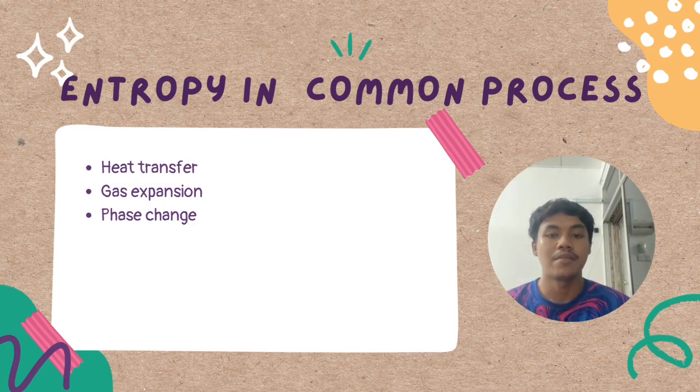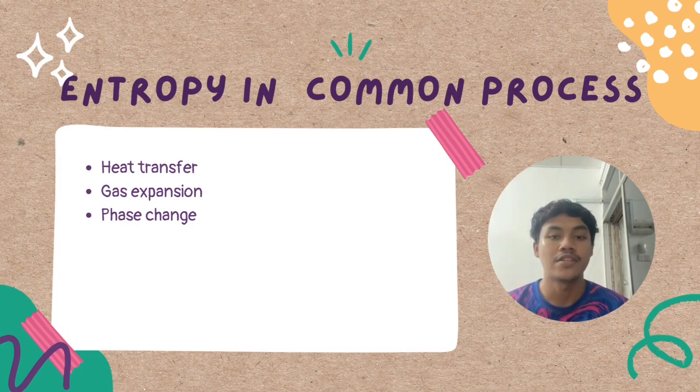Number 2, gas expansion. Gas expansion happens when a gas increases in volume. When a gas expands, the gas molecules have more space to move. This increases disorder, so entropy increases. Gas expansion is commonly used in engines and turbines to produce work.